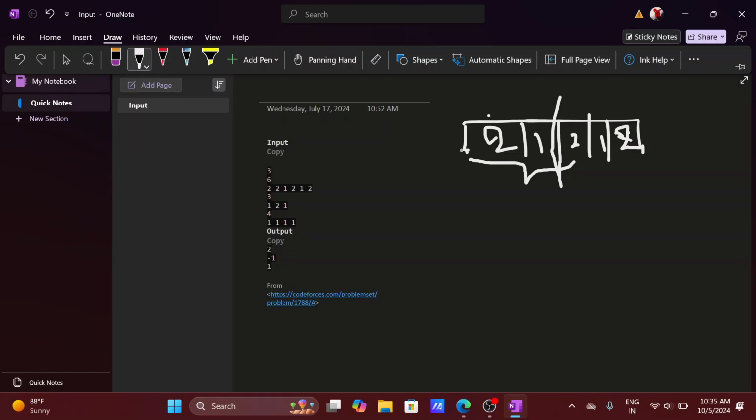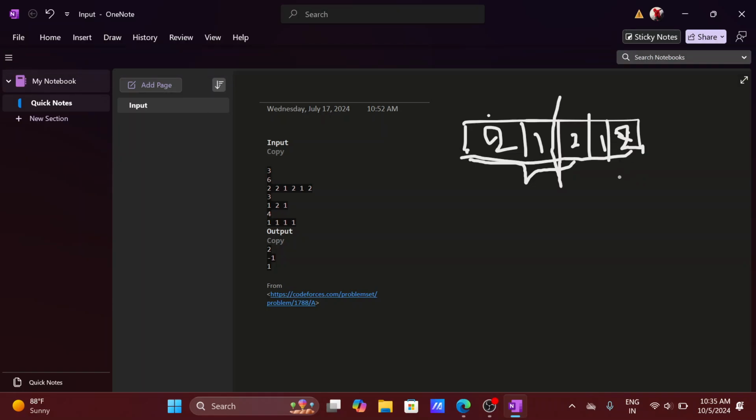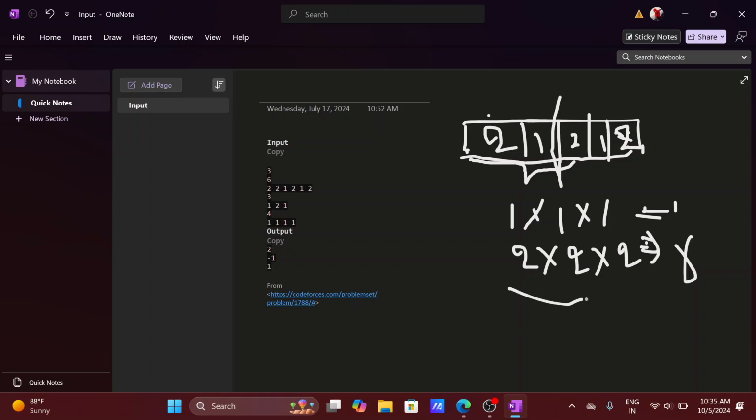because here is the deal. No matter how many times you multiply 1, you get 1. But when you multiply with something other than 1, the result is actually affected. So when you multiply two twos, we get the result as 4. When three twos, we get the result as 8, like that. So here also, we have to return a position such that the elements